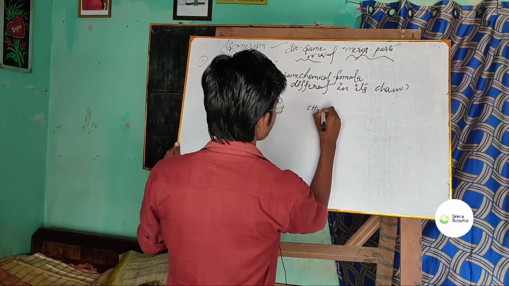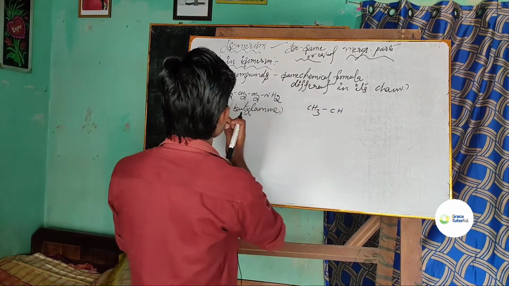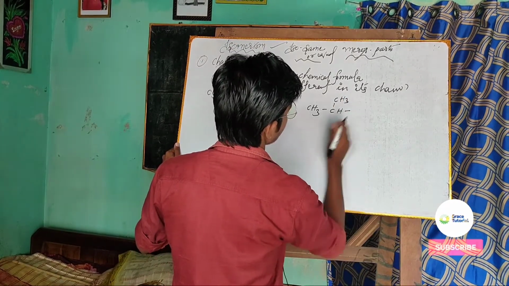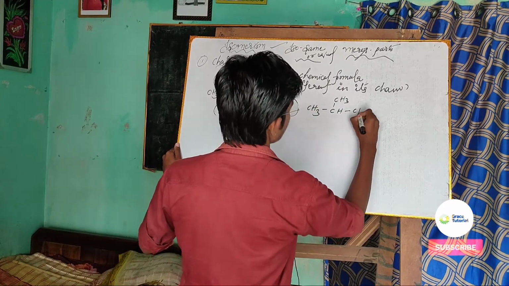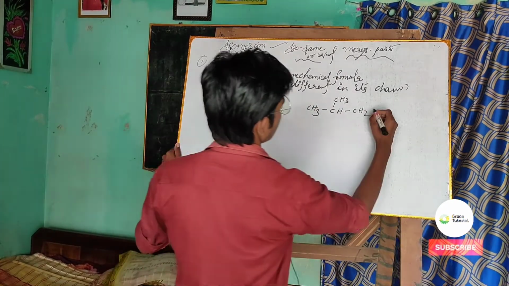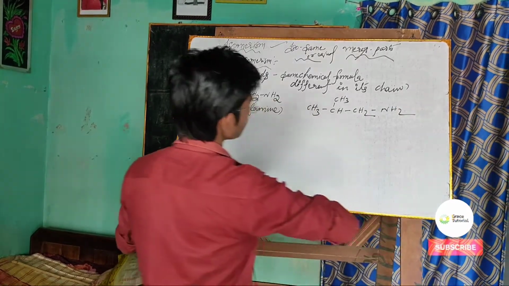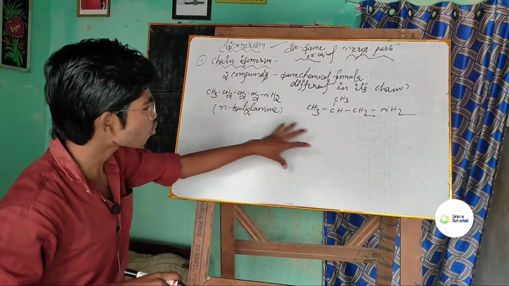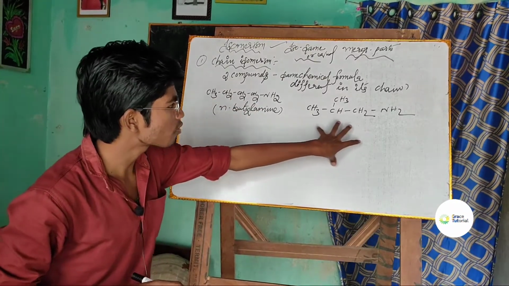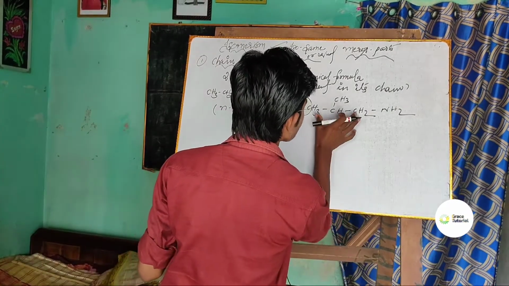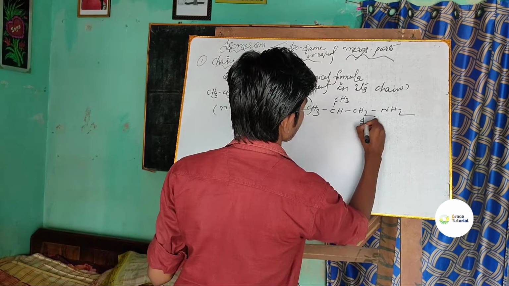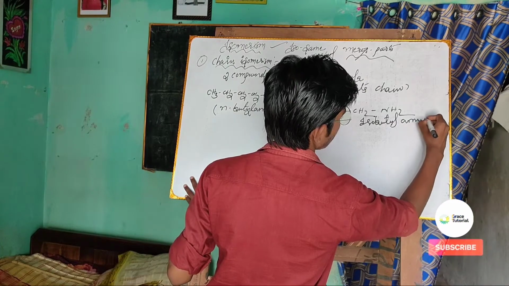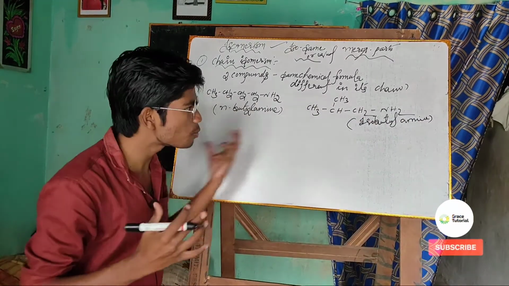How? CH3, CH, CH3, CH2, and NH2. So look here. How many carbon atoms are here? The name of this compound is isobutylamine. Now you may ask me what is the difference between these two compounds?